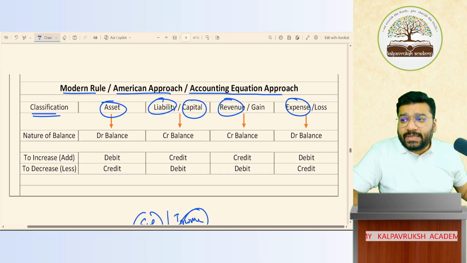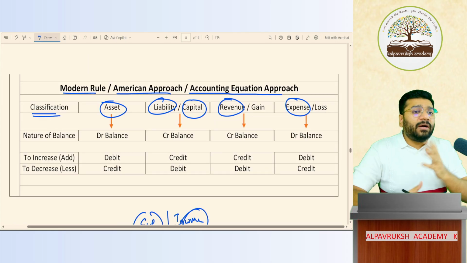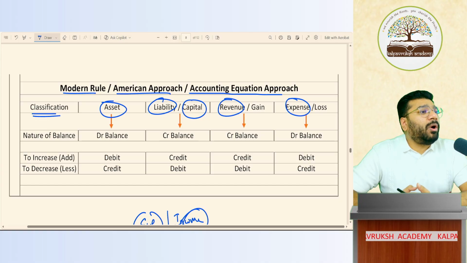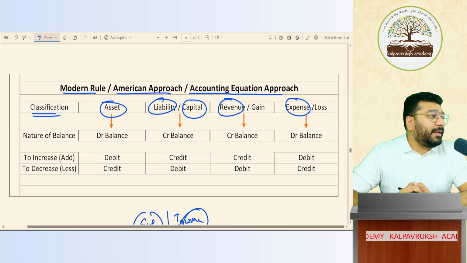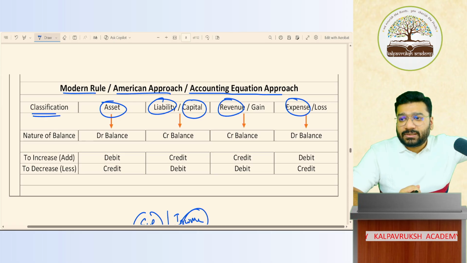So what does the rule say? How do we apply it? Now here, there is no more debit what comes in, credit what goes out. There is no more debit the receiver, credit the giver. There is no more debit all expenses and losses, credit all income and gain. Here the rule completely changes. The approach of the rule is different.